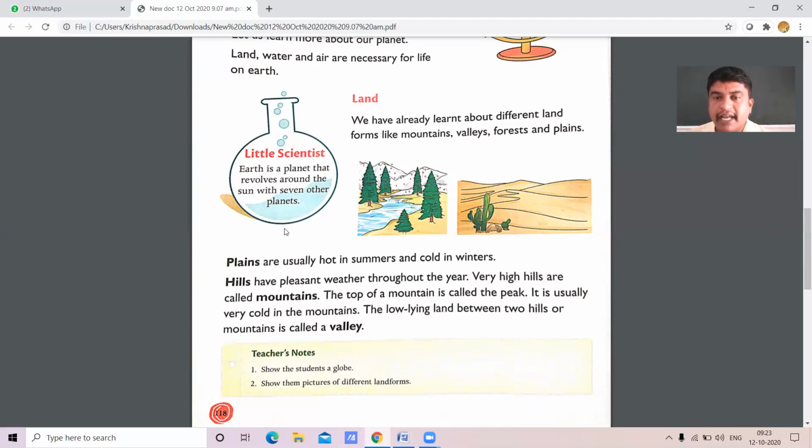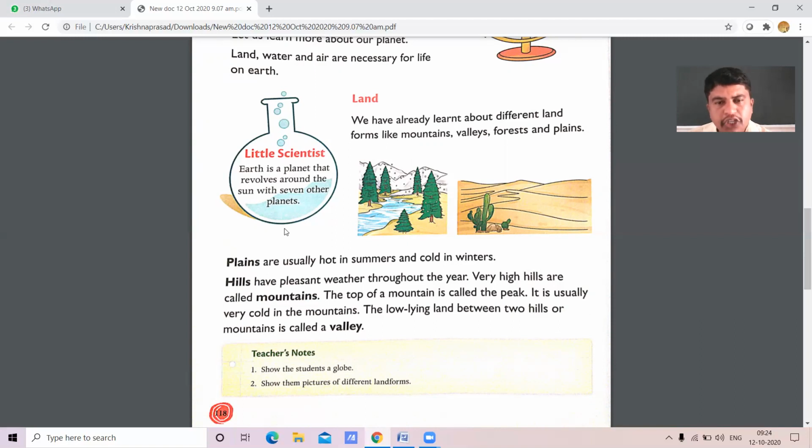Am I right, children? Yes, you're all small kids. At the time of cold, will you come out from your house? No, you don't like to come out from your house. Right, children? Did you understand about the special characteristics of plains?